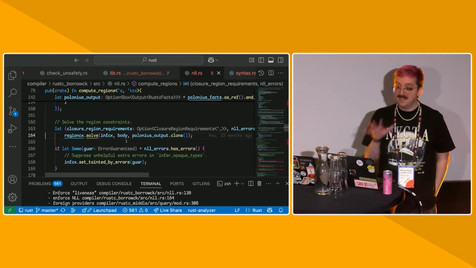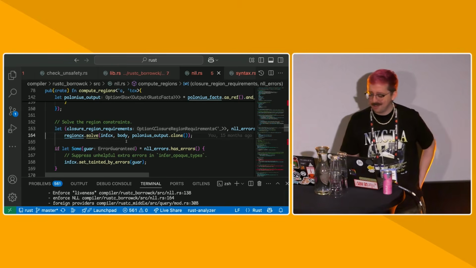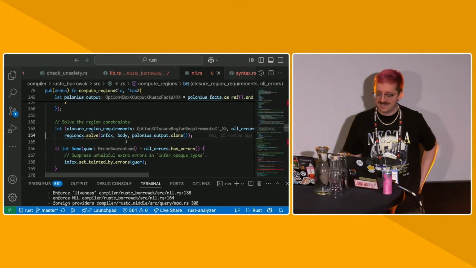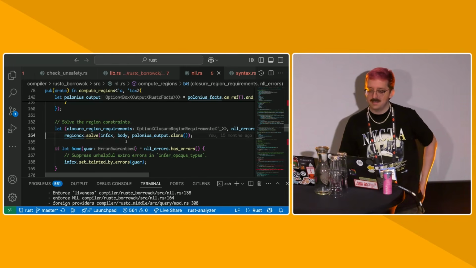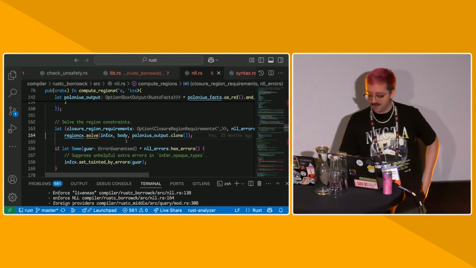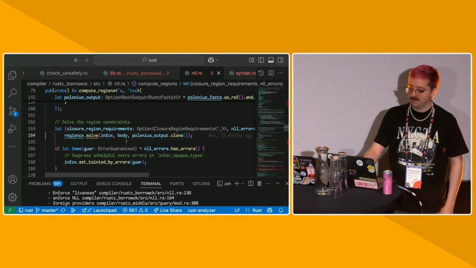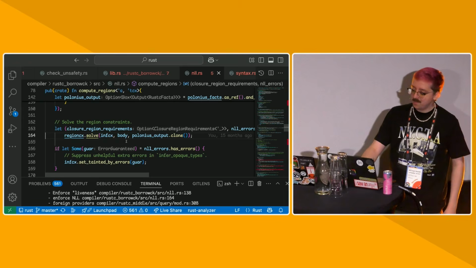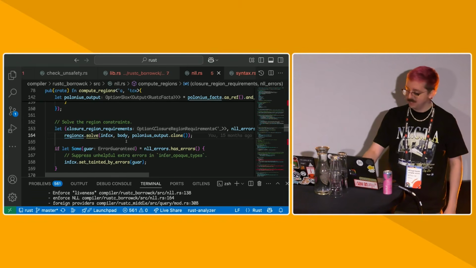Another thing that we need to do during borrow checking is that's actually where we infer all of our impl Trait opaque types, because we need to know what the value of the impl Trait opaque type is, considering all the lifetimes inside of it. And as I said before, we throw away all the region information from HIR type checking. So we actually have to do it once again in borrowck.